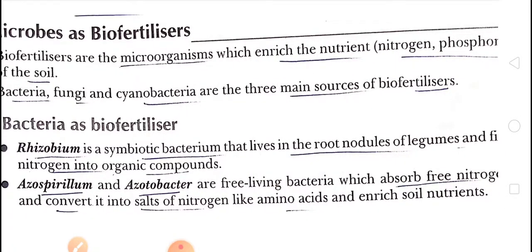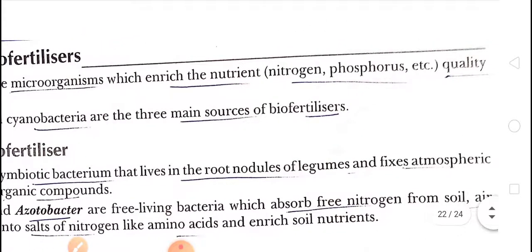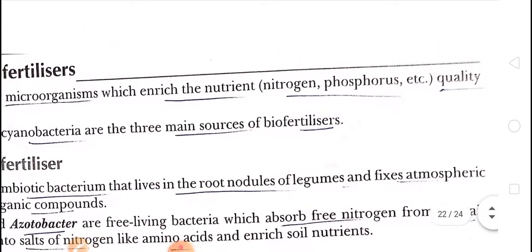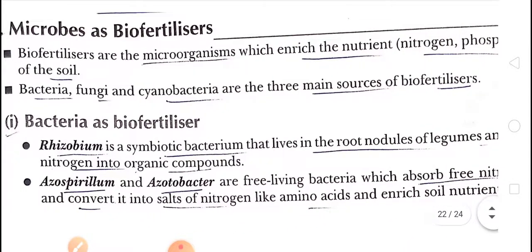Microorganisms which enrich the nutrients and increase the quality of soil. Basically, bacteria, fungi and cyanobacteria are the three main sources of biofertilizer.